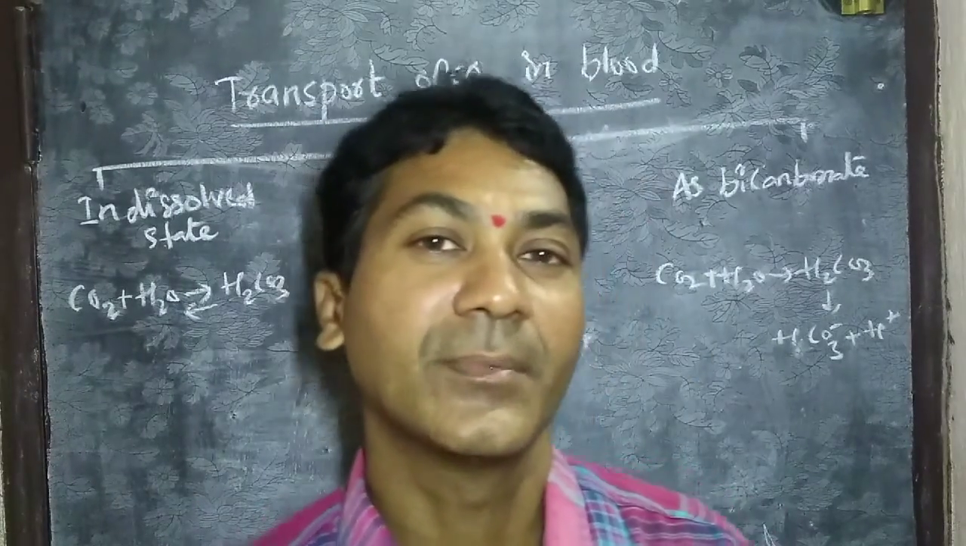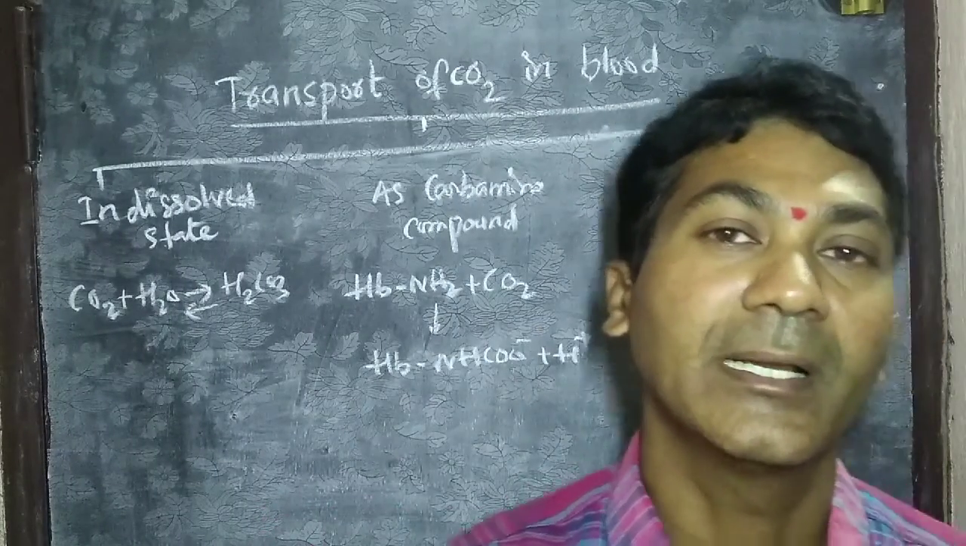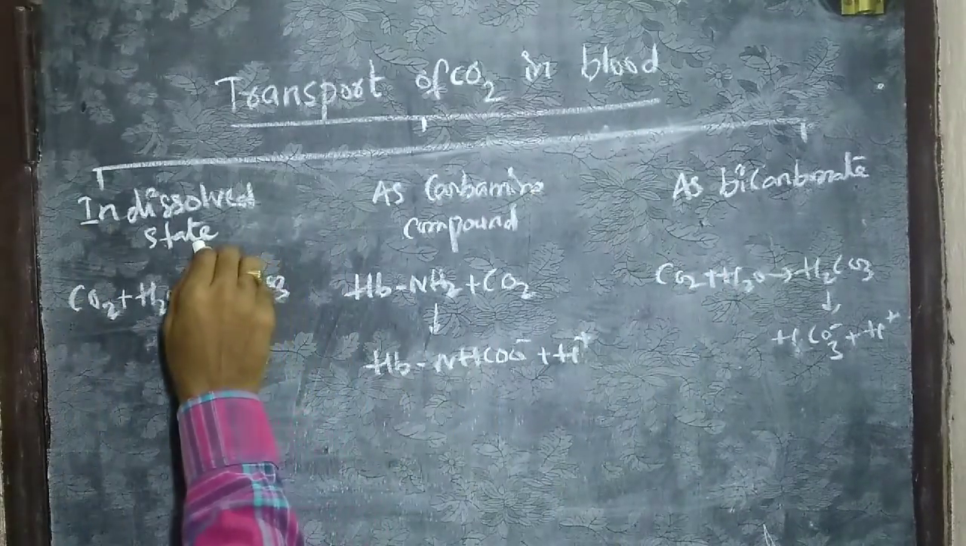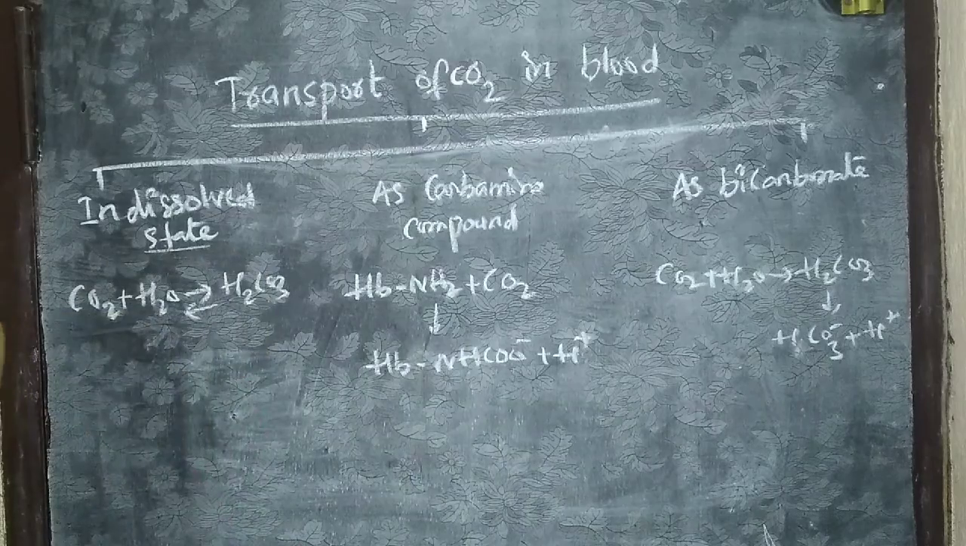So, transport of carbon dioxide in blood. Carbon dioxide is transported by blood in three modes. The first mode of transportation is the dissolved state.